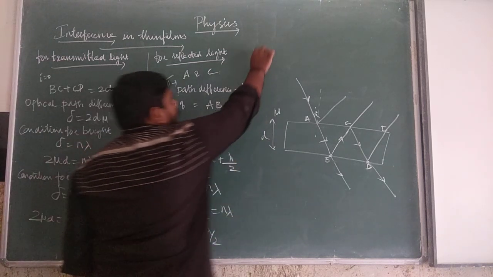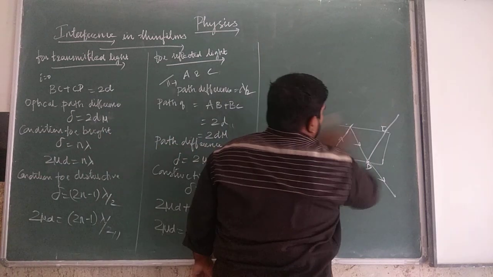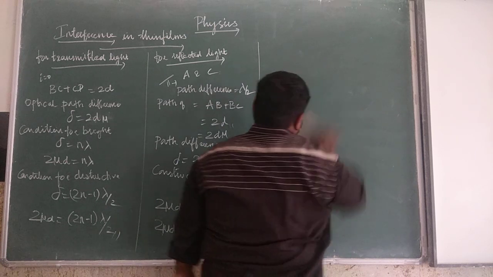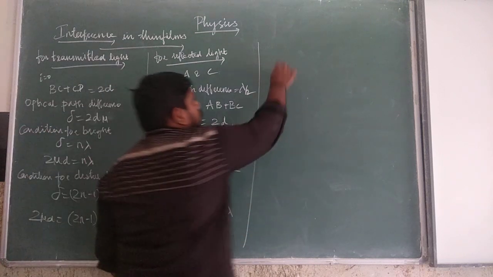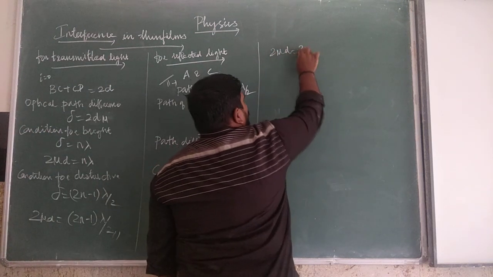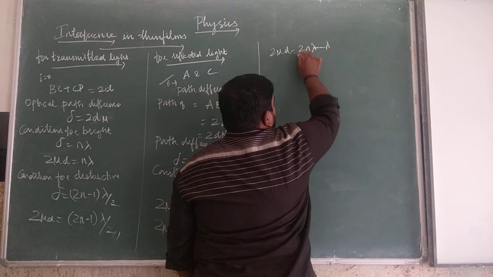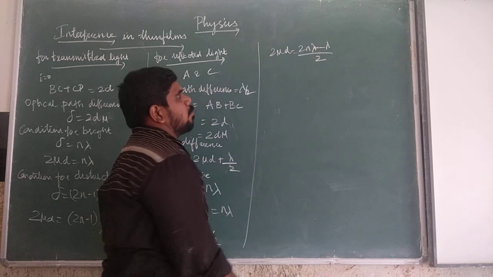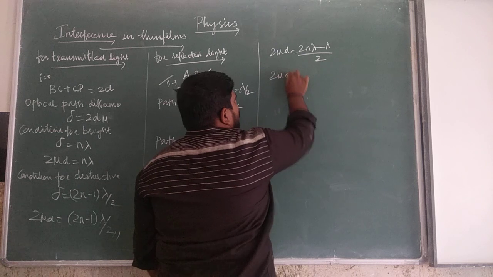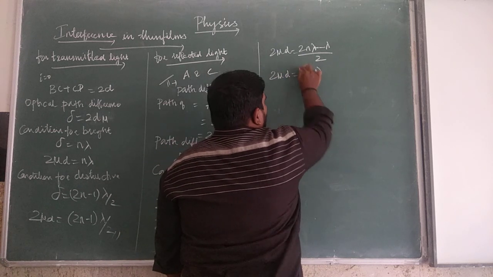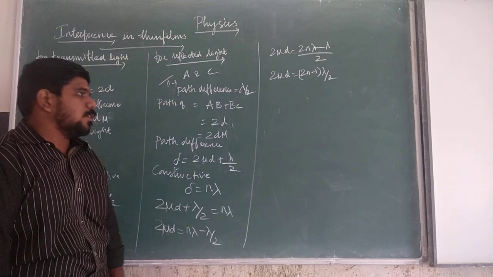If you take the LCM, 2 mu d is equal to 2n lambda minus lambda by 2. Lambda is the common term, so we get 2 mu d is equal to (2n minus 1) into lambda by 2.